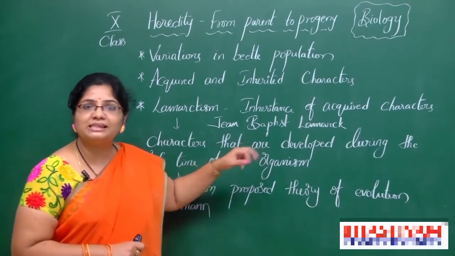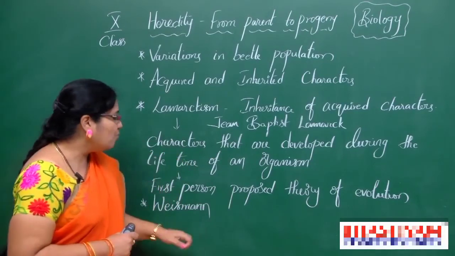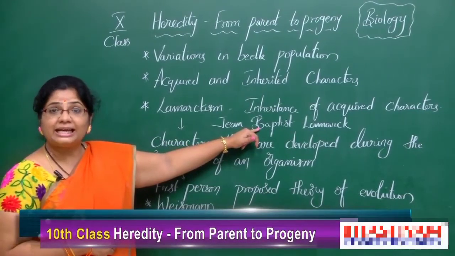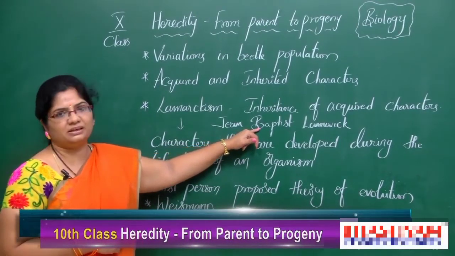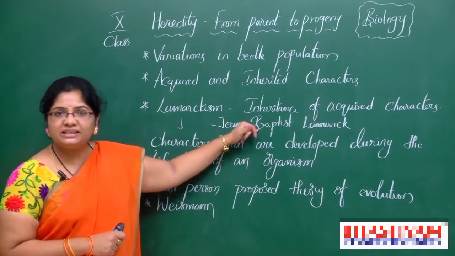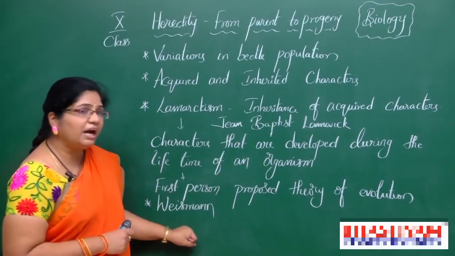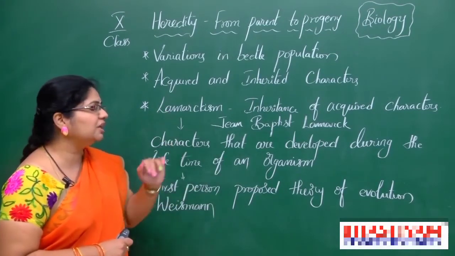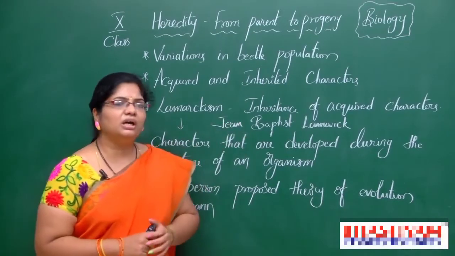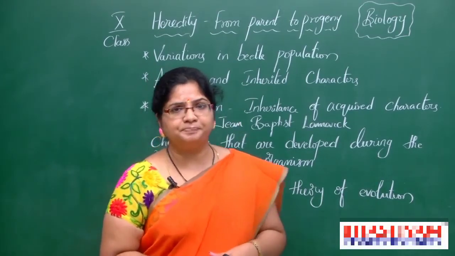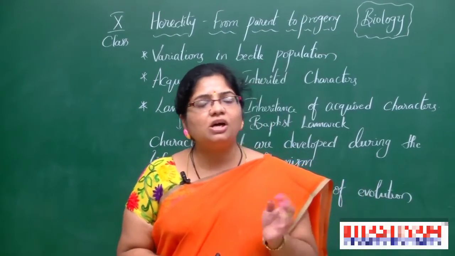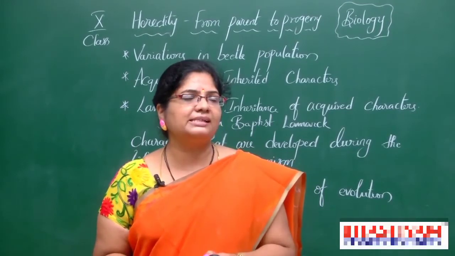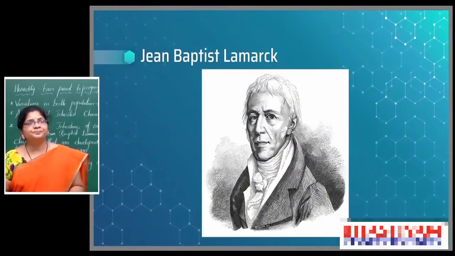Of course he gave some examples also, but later Weismann, another scientist, disproved the experimental result of Lamarck. He said that it is not correct. Augustus Weismann is another scientist. But first of all we must read about Lamarck and Lamarckism. Acquired characters are inherited, like that he said. How did he say that? Through an example. Here, see the example.